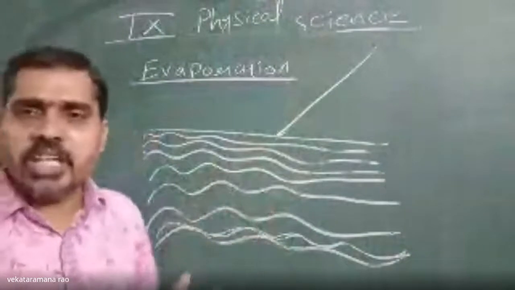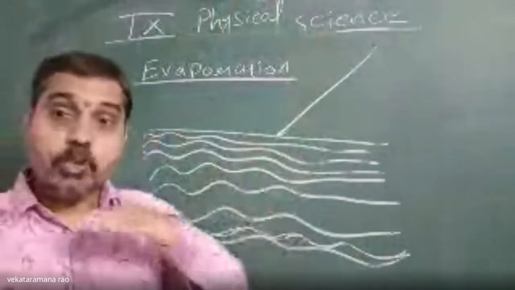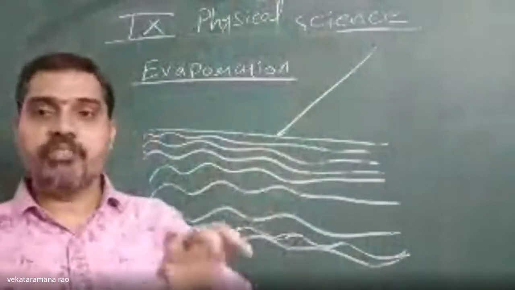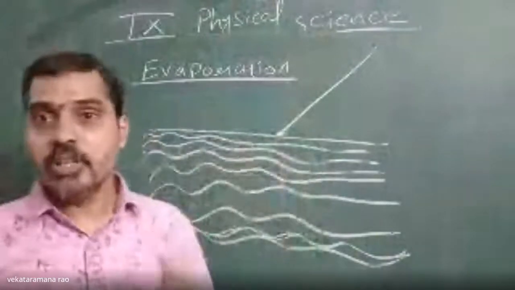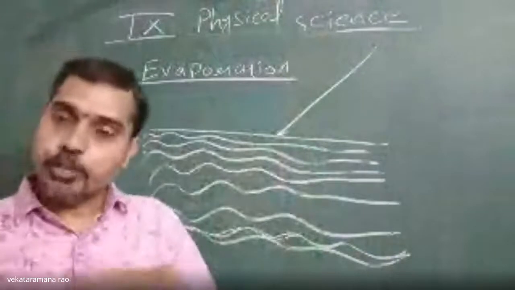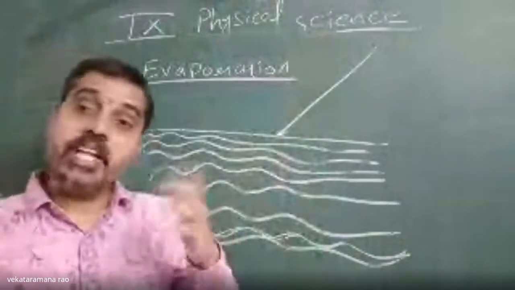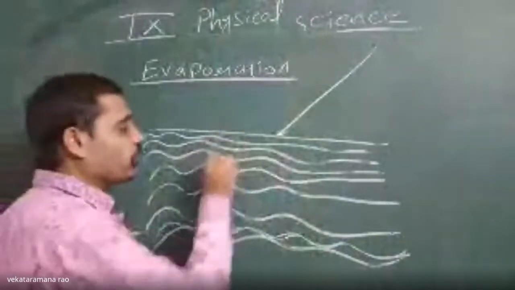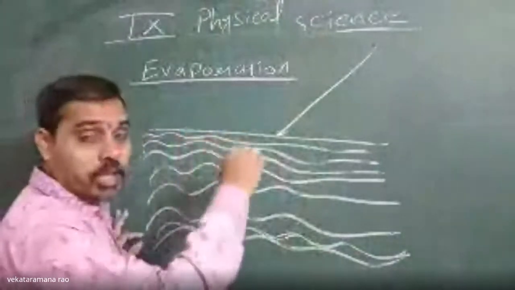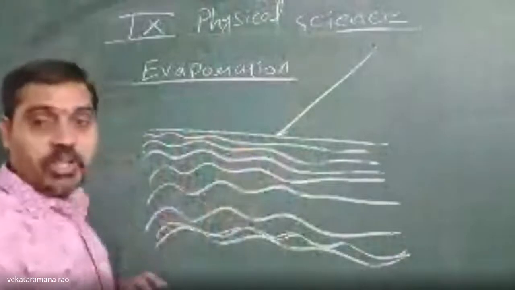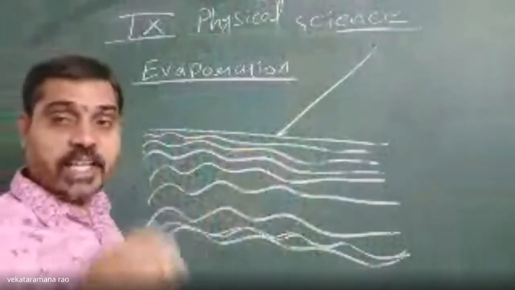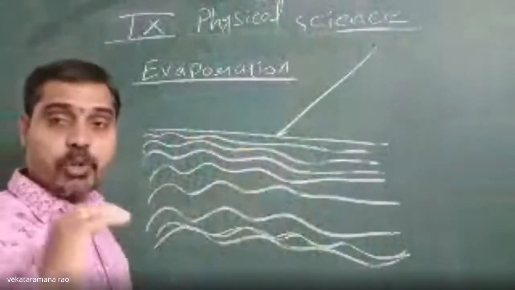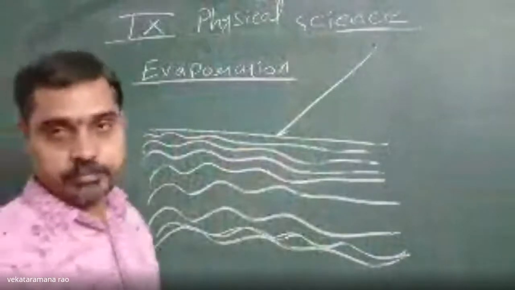It can take place at any temperature. It is a slow process. Boiling is a fast process, and it takes place only at a particular temperature, whereas evaporation is a slow process. It can take place at any temperature. So what is evaporation? Escaping of molecules from their layer. We call it evaporation at any temperature. That's why it is a slow process.